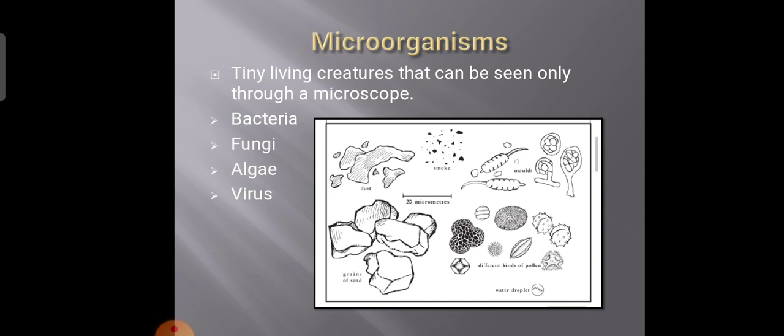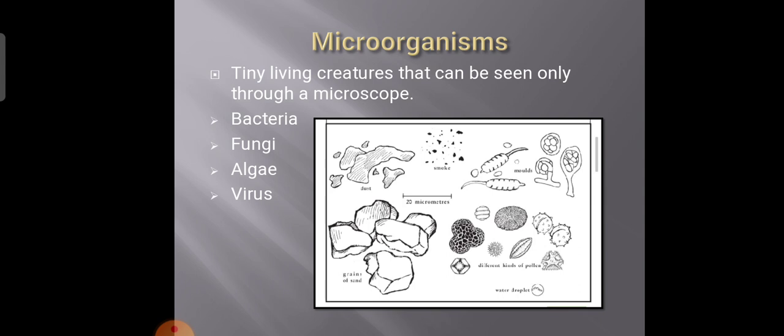Another thing which is present in the air is microorganisms. Which are microorganisms? Organisms that cannot be seen without a powerful microscope. A microscope is a device which has lenses through which we can see very tiny living creatures. They are of 5 types: bacteria, fungi, algae, virus and protozoa.